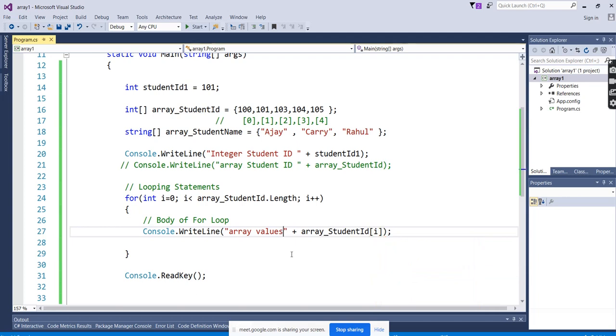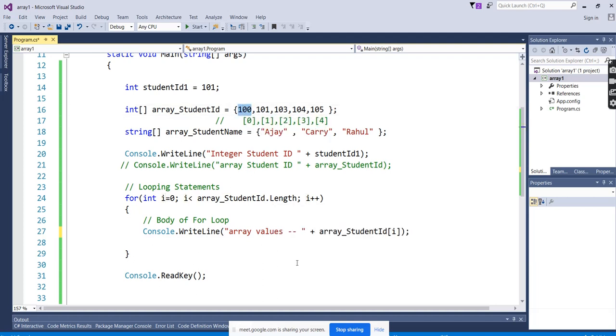So what it's saying is that here we are accessing the array object and we are passing the I. Why are we passing the I? What does this I contain? I contains integer values starting from 0. If I contains initially 0, you can assume we are calling array_student_id of 0. What is contained in the array student id of the 0th value, the first value.